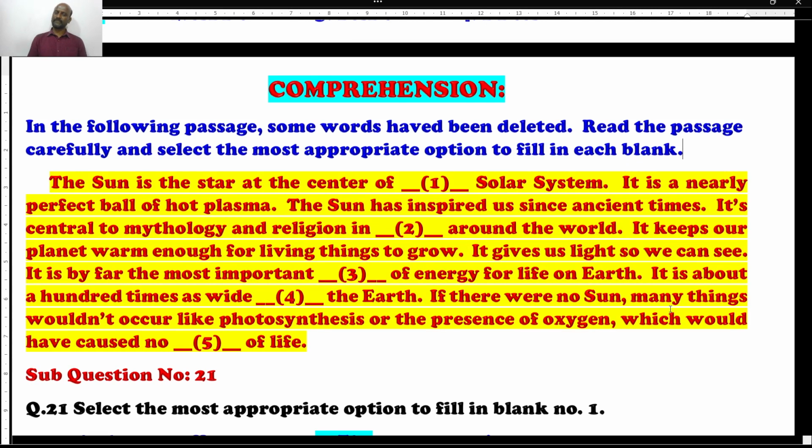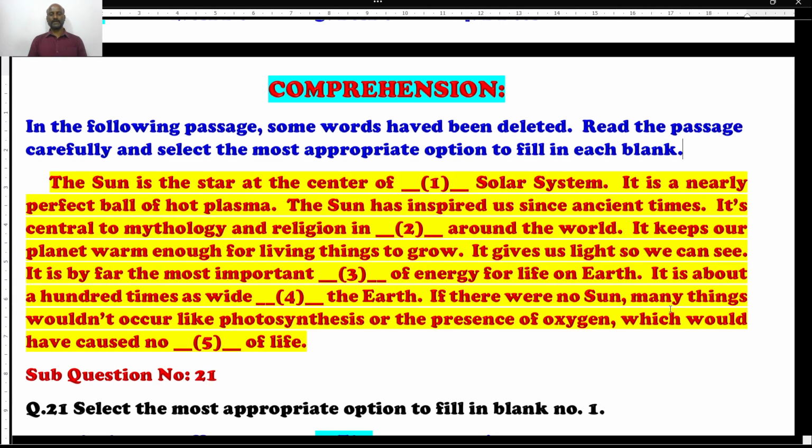Let me read the passage for you. The sun is a star at the center of dash solar system. It is a nearly perfect ball of hot plasma. The sun has inspired us since ancient times. It's central to mythology and religion in dash around the world. It keeps our planet warm enough for living things to grow. It gives us light so we can see.